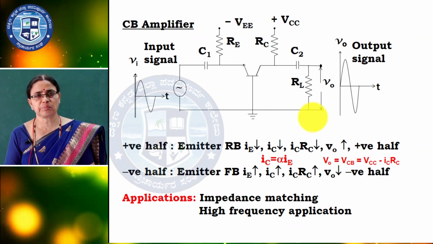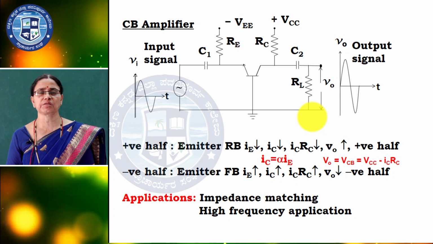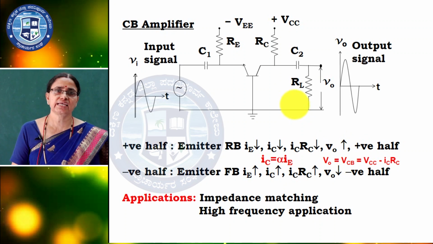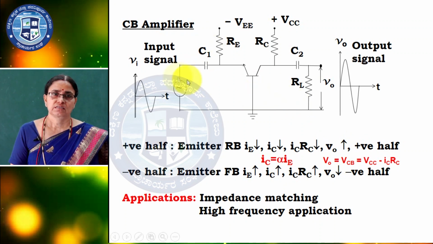Now, the characteristic part: low input impedance and high output impedance. The current gain is the output current to the input current. The output is IC, the input is IE. It is less than 1 because IE is approximately equal to IC, but IE is equal to IC plus IB.